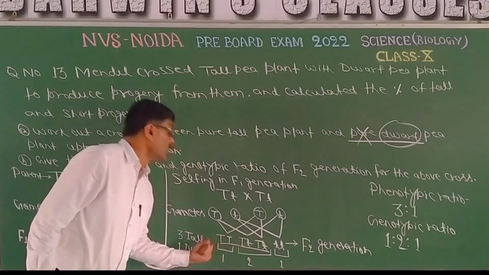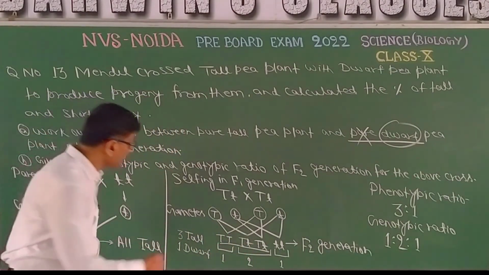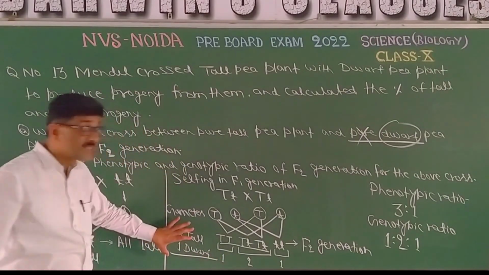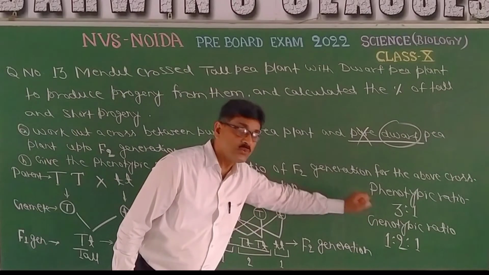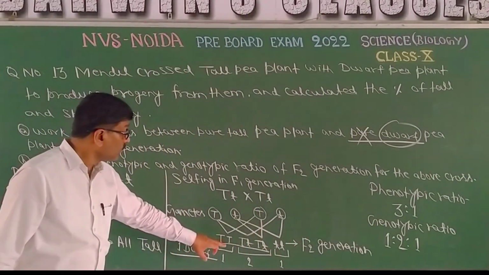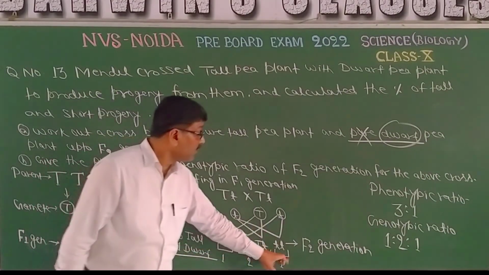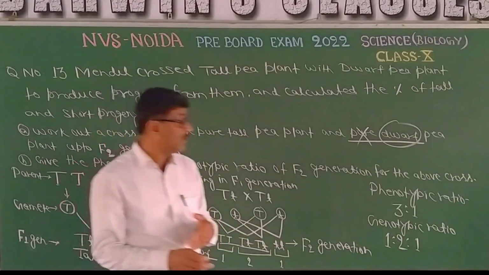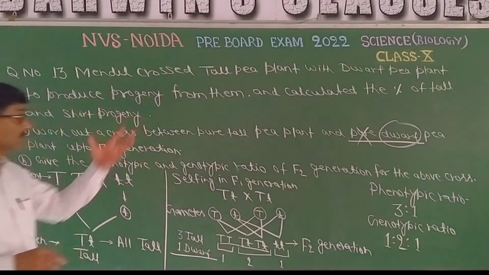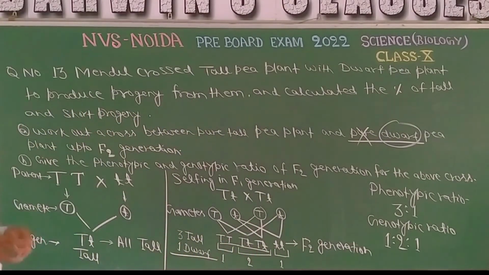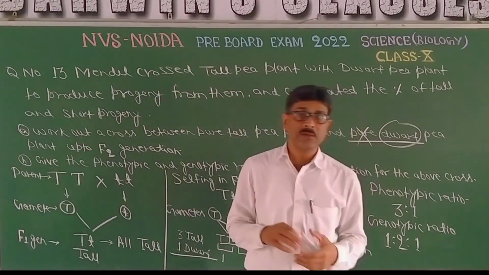What happens in F2 generation? There are 3 tall and 1 dwarf. This is the phenotype, the external appearance. So the phenotypic ratio will be 3:1. Again, this one is pure tall, these 2 are impure tall, and 1 is dwarf. So genotypically they are 1:2:1. So this is all about Mendel's monohybrid cross, and exactly that has been given in your text.